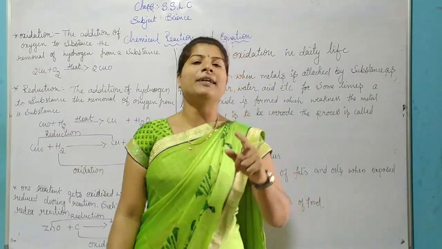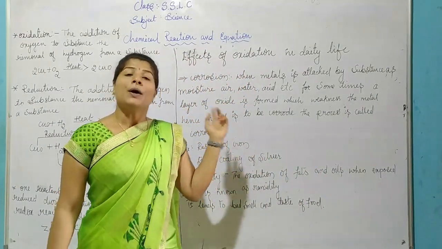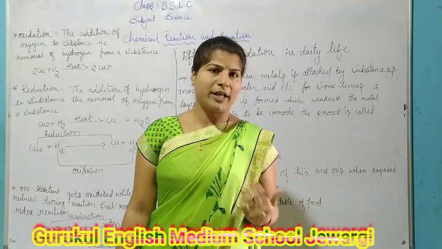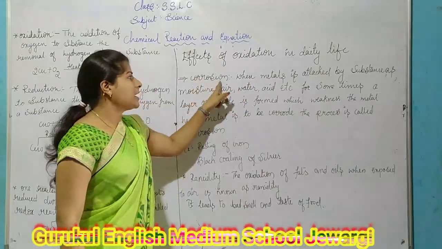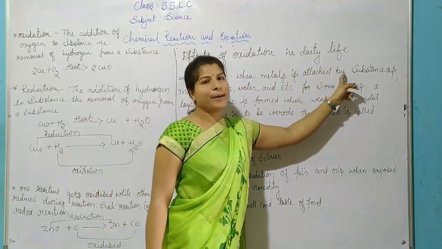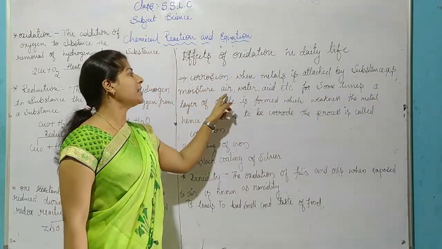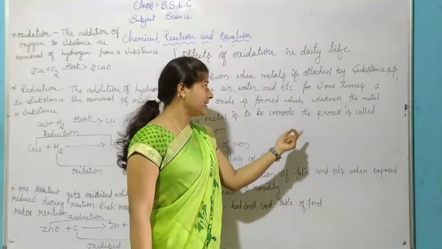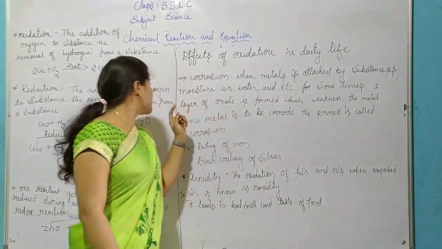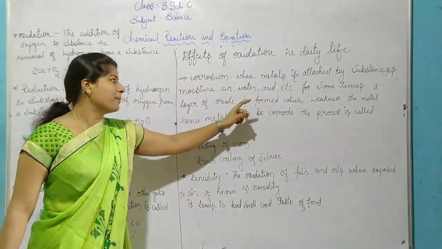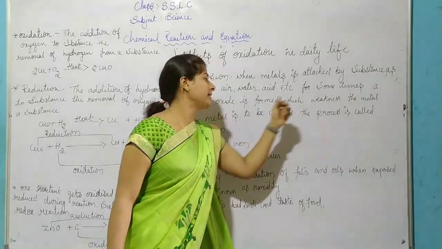We have to prevent the corrosion. One more time: corrosion means when metal is attacked by substances like moisture, air, water, acid, etc., for some time, a layer of oxide is formed which weakens the metal.